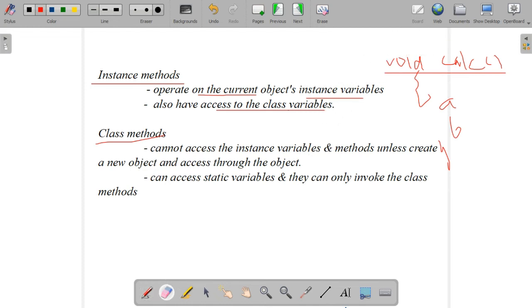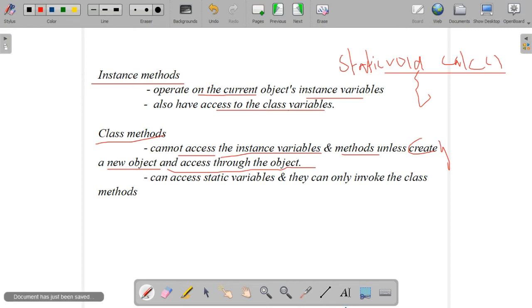But in the case of a class method, class means if we are changing this method, just imagine that to a variable and just consider this is a class method now. Yes, static is the keyword there. So now it is changed to a class method. In a class method, instance variables and methods cannot be accessed directly.